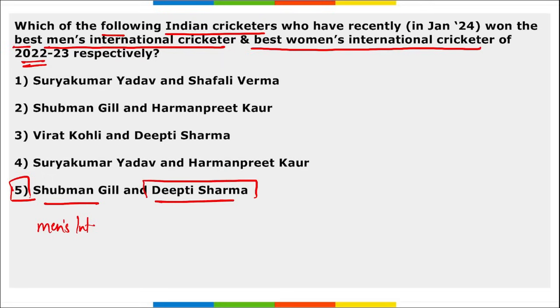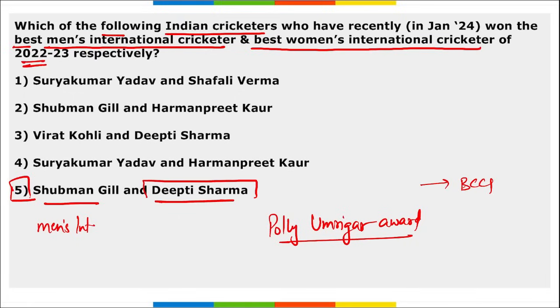And Deepti Sharma, she won the Best Women's International Cricketer Award for 22-23. Right? Then remember, this Best Men's International Cricketer is also known as Polly Umrigar Award. Polly Umrigar Award. Next, these awards were presented by BCCI.